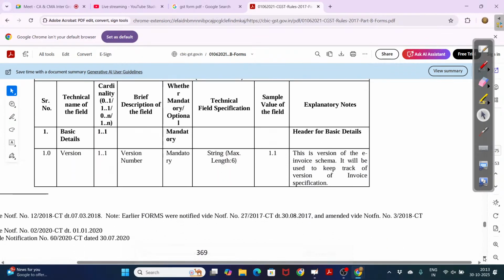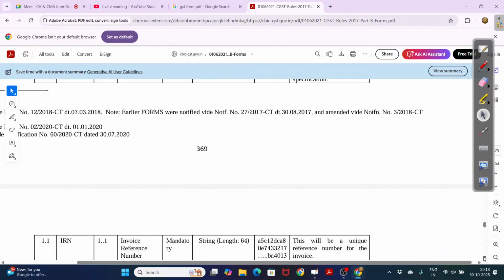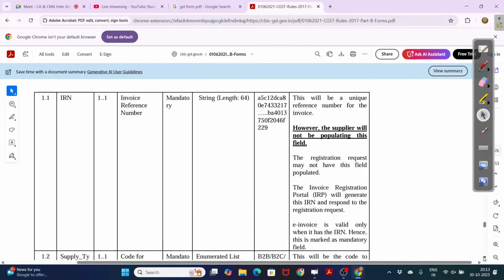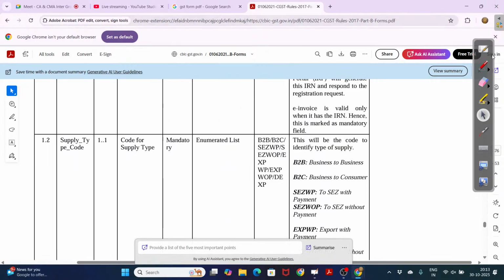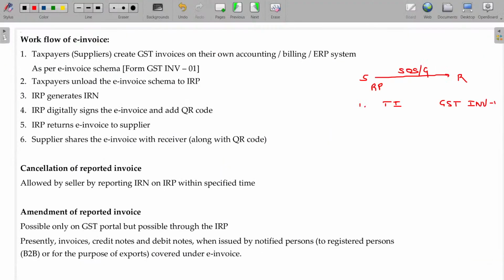Description of the field and all these things, you need to follow this procedure, this model. Clear? So you create as per the GST invoice 1 format in your billing software.